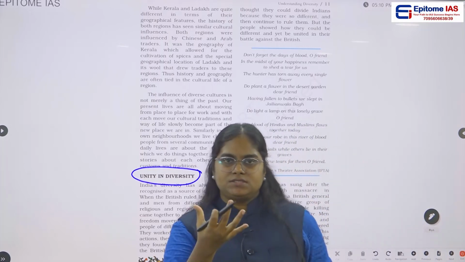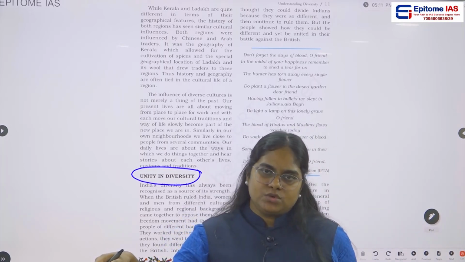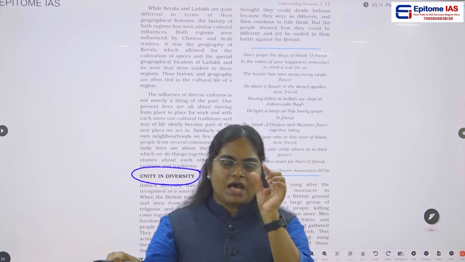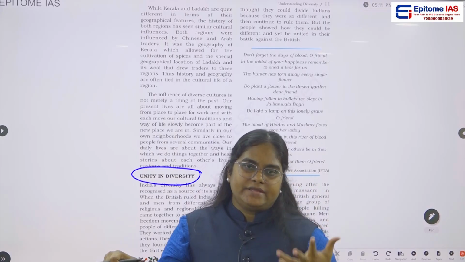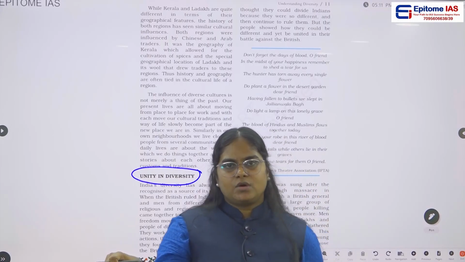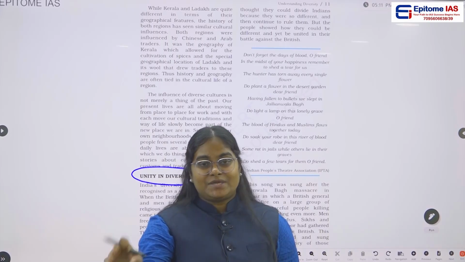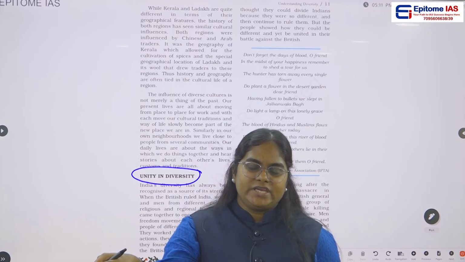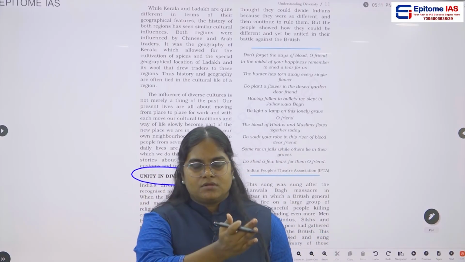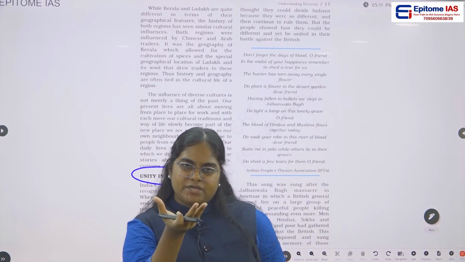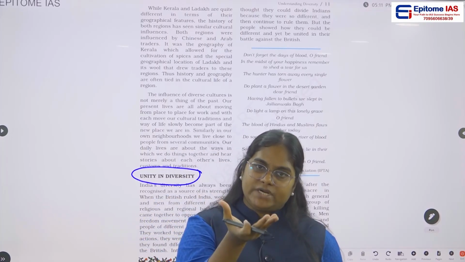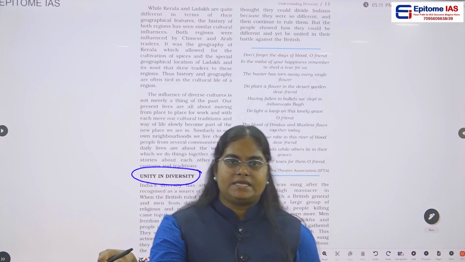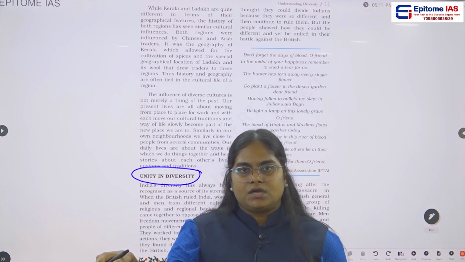Okay, so what is this unity in diversity? Even though in our country we have this much amount of diversity, still we are a kind of united in nature. Our constitution itself is a secular constitution. We are a secular country, right? We do not support a particular community or particular religion, and we do not discriminate against any particular religion or community.